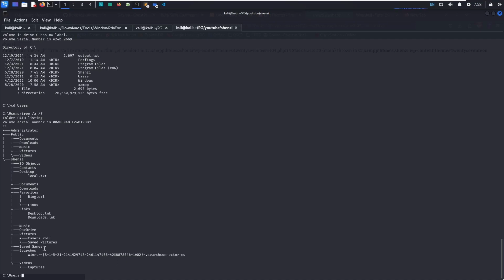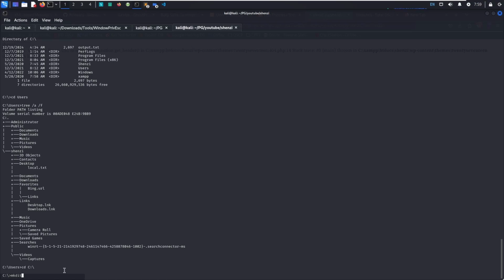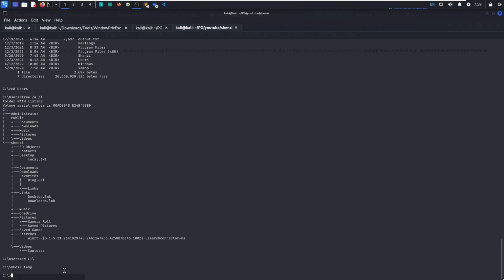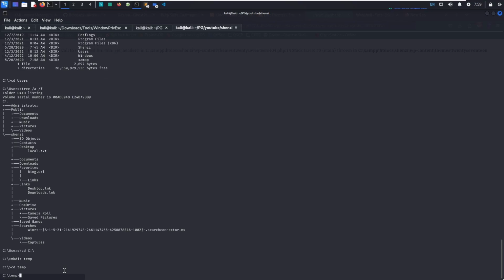tree /a /f, and I don't see anything that sticks out besides the local.txt file, which is in a desktop directory. There's only shenzi and the administrator. So let's go back to C. Let's make a temp directory, cd temp. And now let's copy over our privesc scripts.